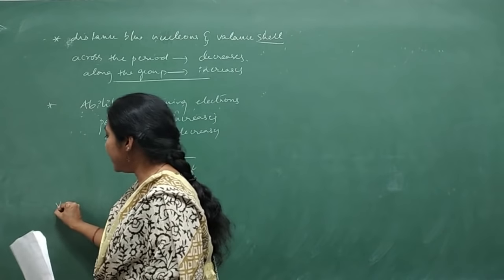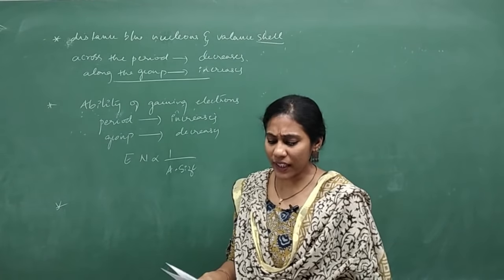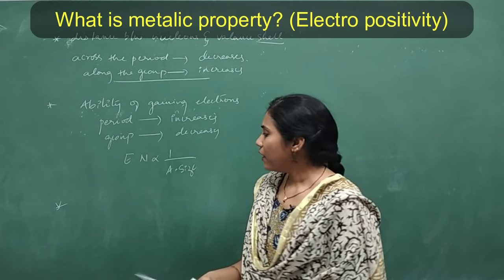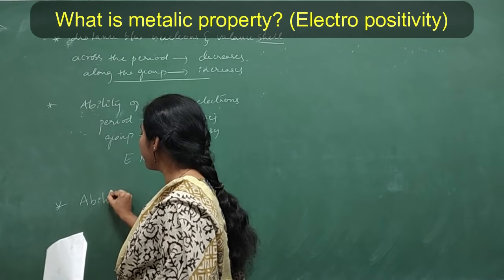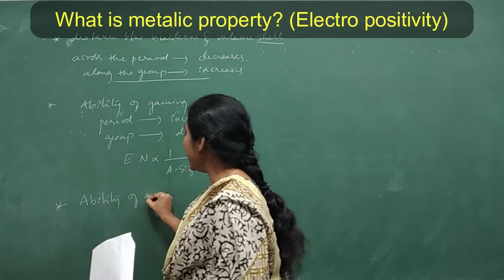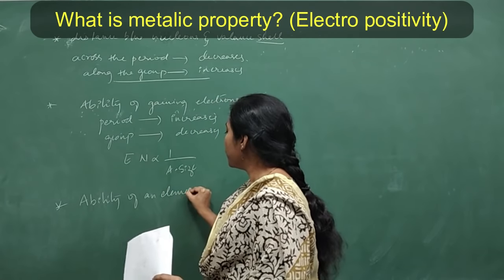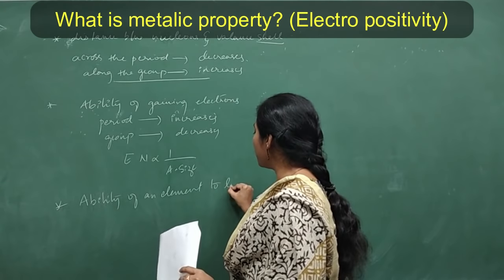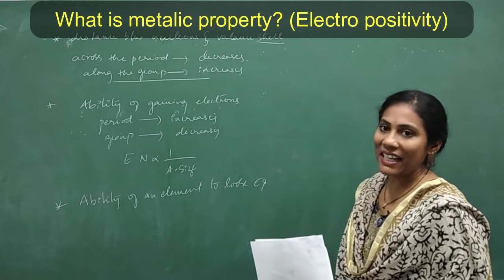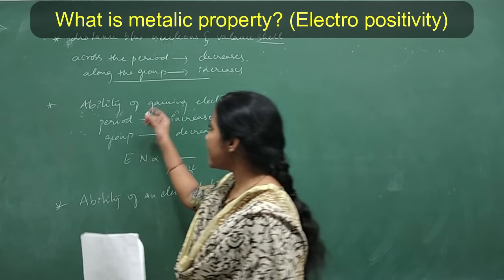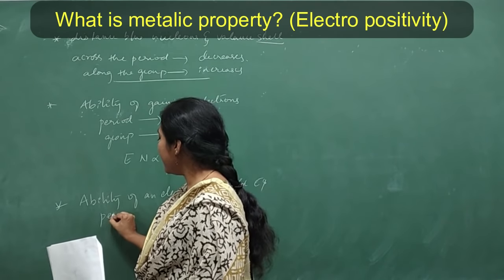Fine. And the next one, what is metallic property? Ability of an element to lose electrons is called metallic property. So how does it vary across the period?